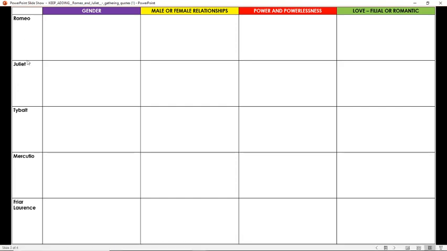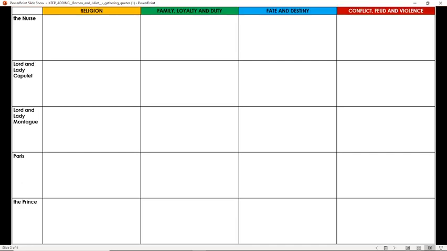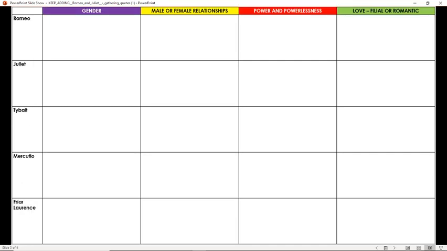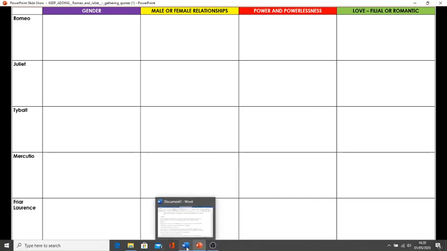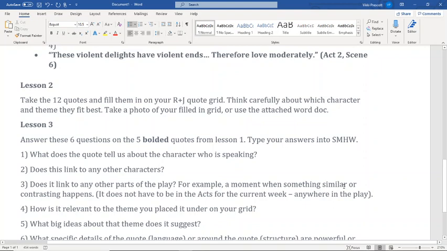And we have here the characters down the side, and here along the top we have some themes of Romeo and Juliet. And you can see that we've got religion, family, loyalty, we've got gender, etc. So you need to be looking at the quotations and thinking where best they fit into those boxes. What character do they link to, and what theme do they connect to as well?